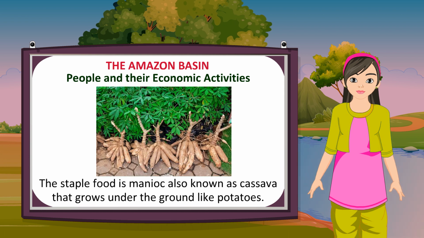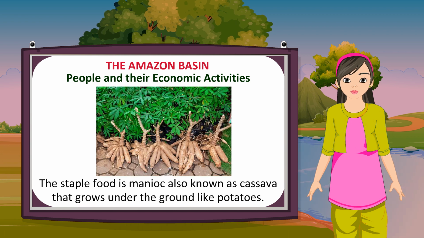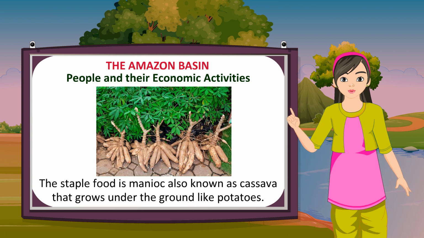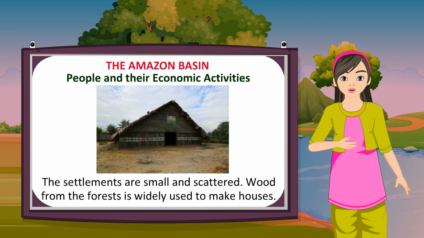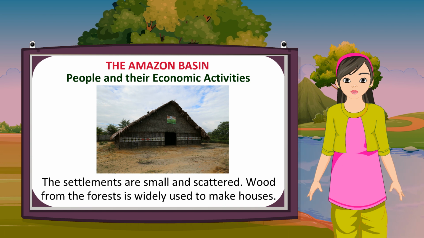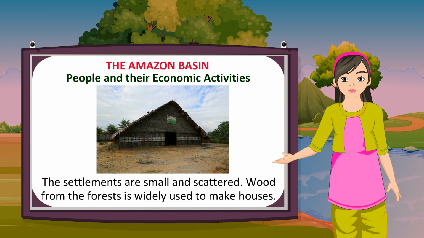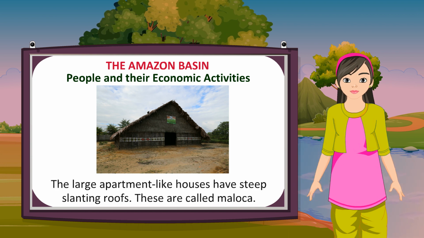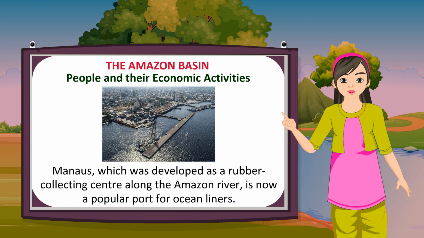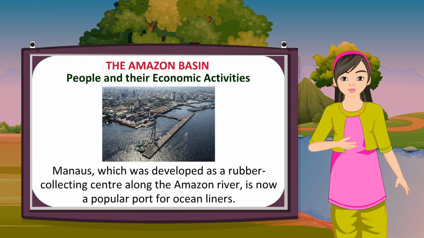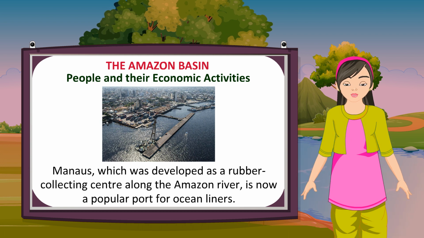The staple food is manioc, also known as cassava, that grows under the ground like potatoes. The settlements are small and scattered. Wood from the forests is widely used to make houses. The large apartment-like houses have steep slanting roofs. These are called maloca.